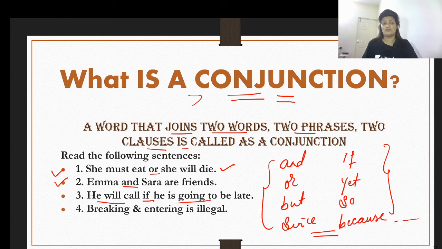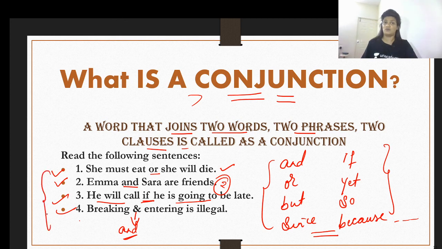He is going to be late, clause number two. And if is the word that is combining these two clauses, therefore making that our conjunction. Breaking and entering is illegal. And is our conjunction over here, which is combining the words breaking and entering. So these are our conjunctions.